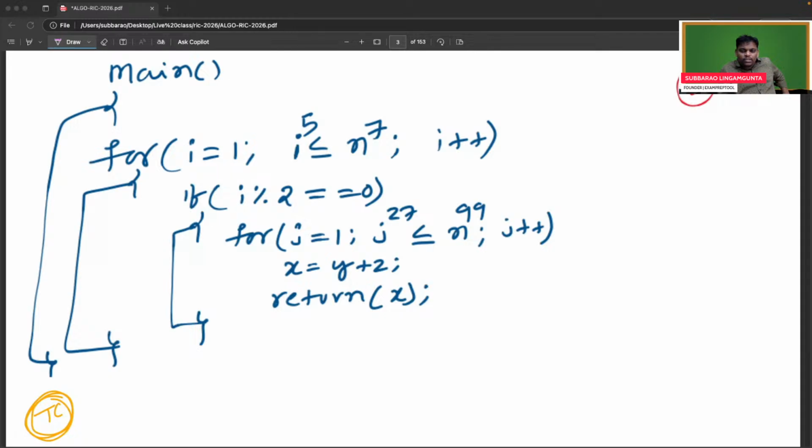Check once again. Anyone? Bro, any clue? Ayan, any clue? Pankaj, any clue? Can anyone give the answer?